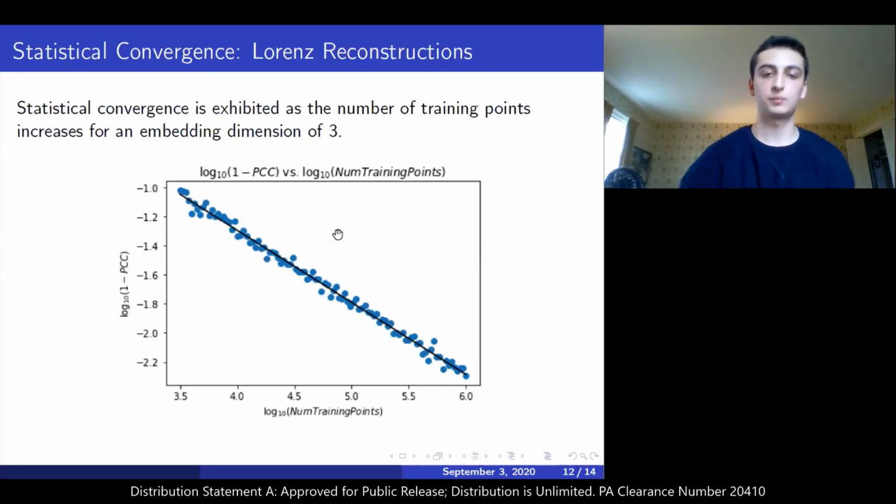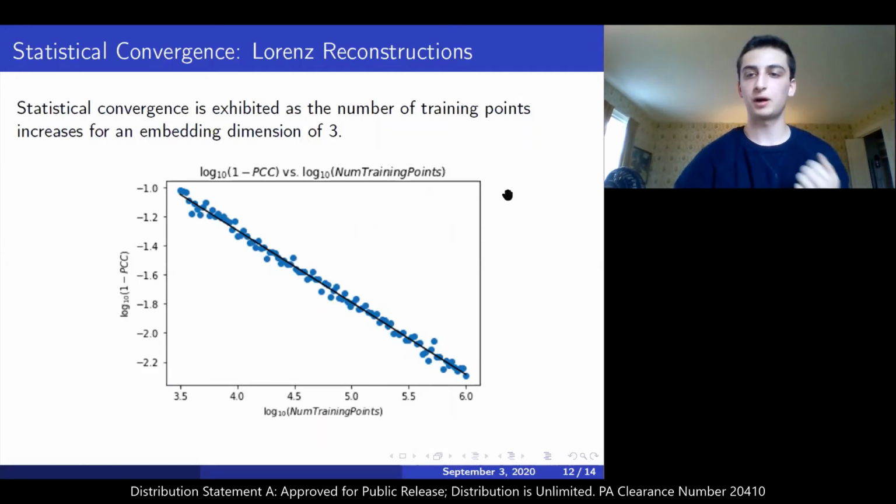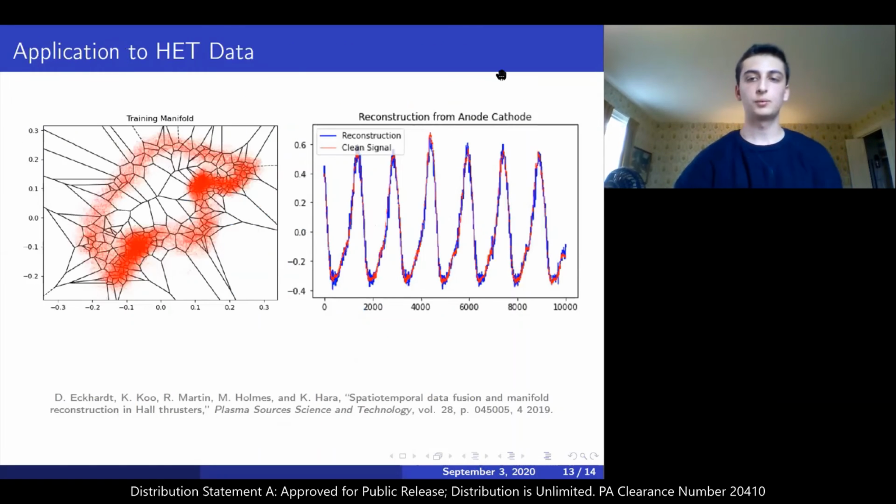For the Lorentz system, we also showed that the algorithm exhibited statistical convergence. What this means is that the error decreases linearly on a log-log plot as we add training data. You can think about this intuitively as saying, we can make our reconstruction match the original signal as closely as we want, provided that we have a sufficient amount of training data, which for the Lorentz system, we always will. We were then able to apply our algorithm to the Hall effect thruster system.